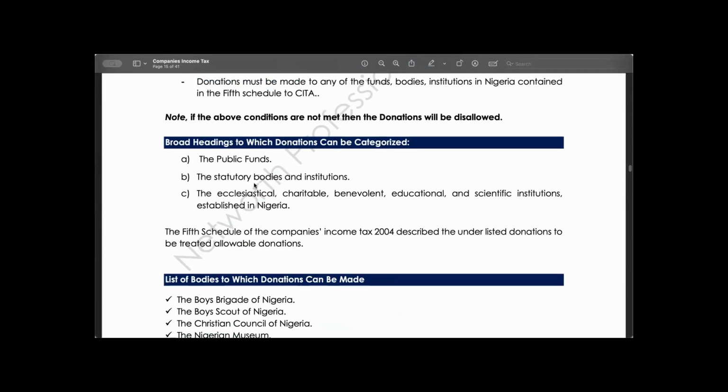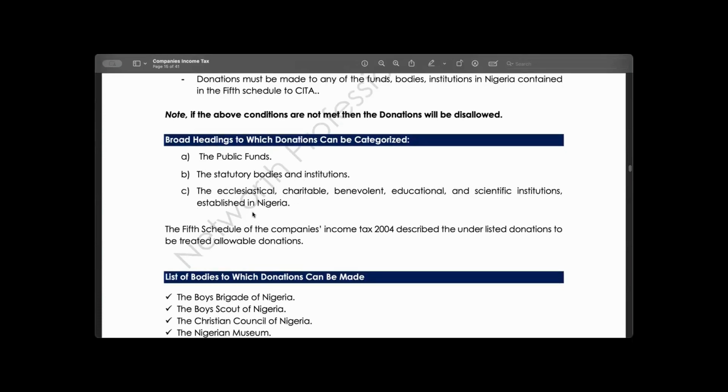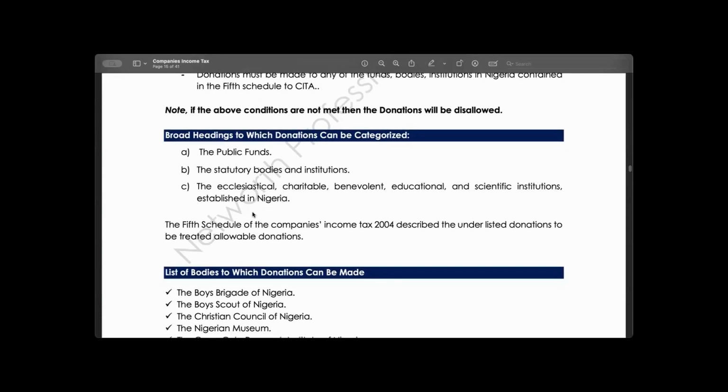All right, let's go ahead. So as I was saying, how can you identify all these bodies? We said the public fund, the statutory bodies and institutions, and ecclesiastical, charitable, benevolence, educational and scientific institutions established in Nigeria. So when you make donations to all these bodies, it is going to be allowable.